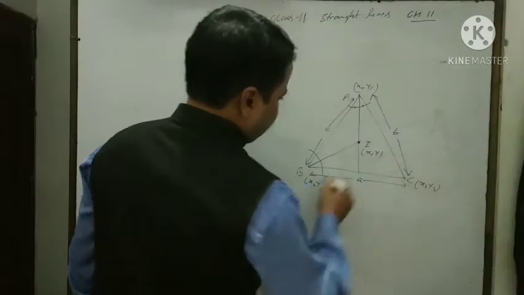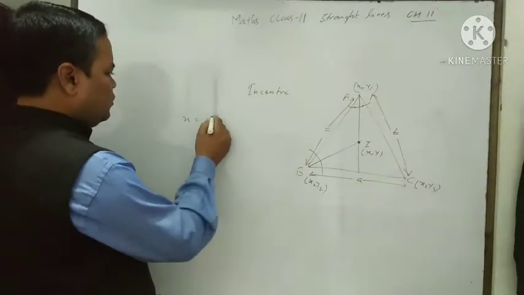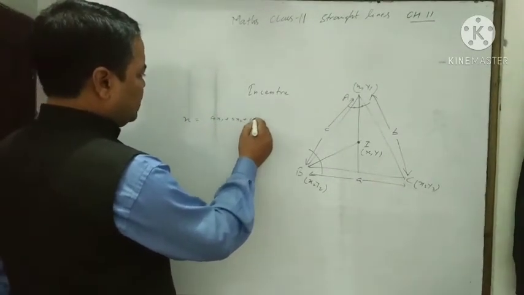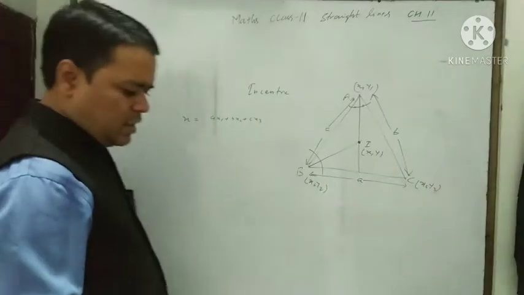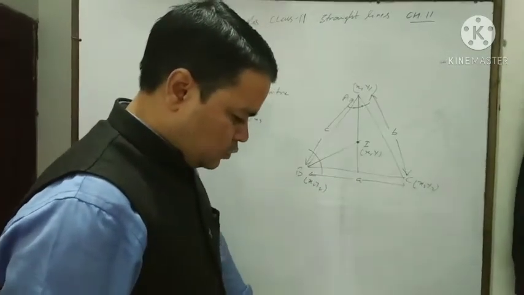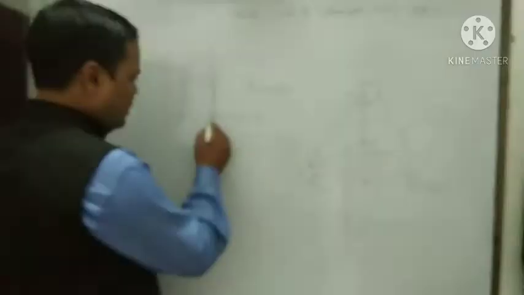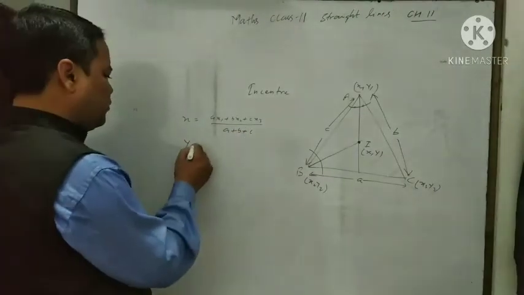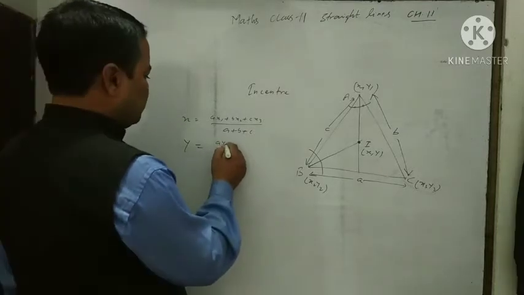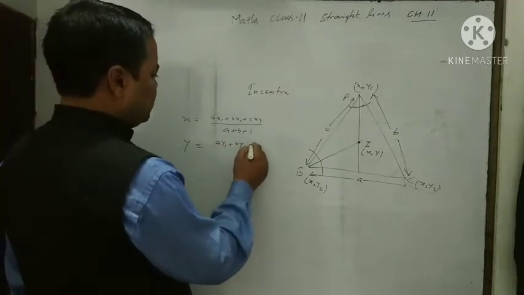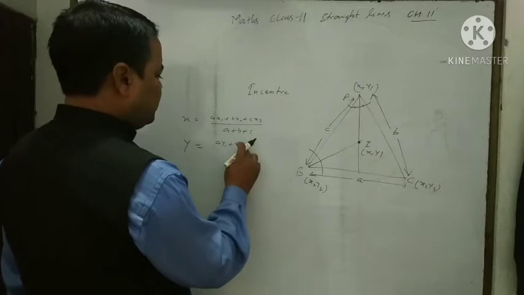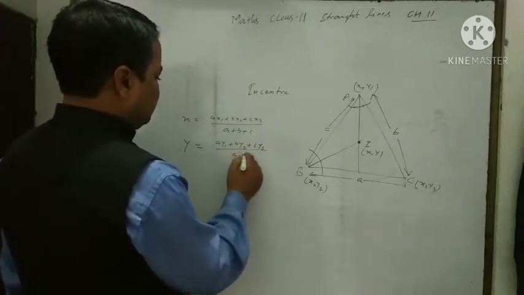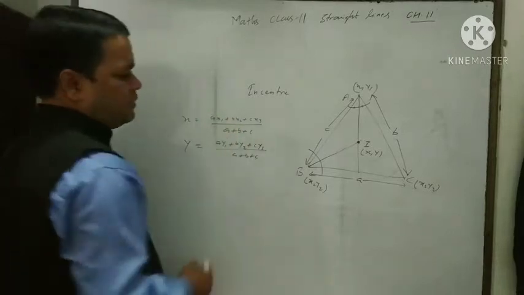Coordinate of incenter: x is equal to ax1 plus bx2 plus cx3 upon a plus b plus c, and y is equal to ay1 plus by2 plus cy3 upon a plus b plus c.